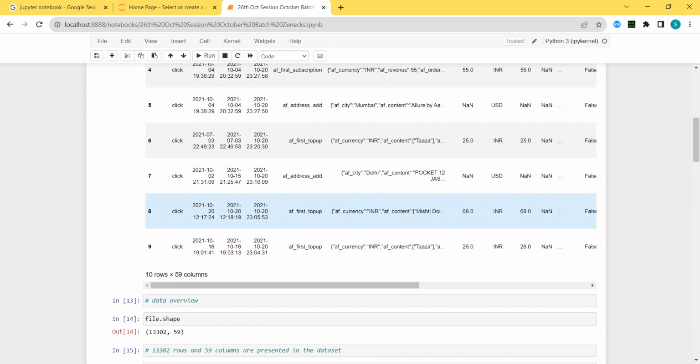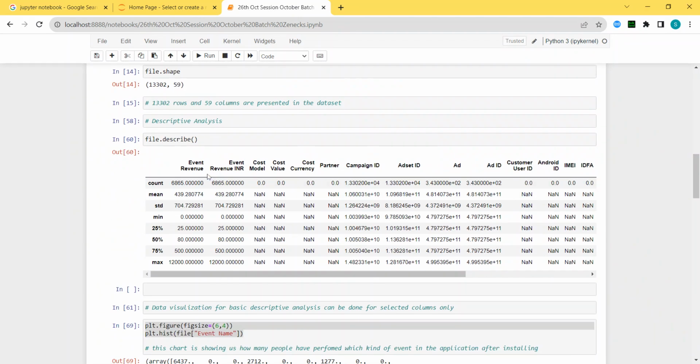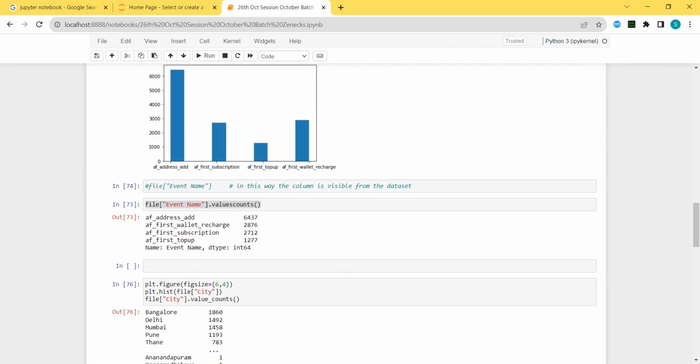We are going to count those values, sir. With the help of this descriptive analysis, are you getting any kind of values separately, Guru Charan? No. The count of all the rows is written, but individual things are not written. For individual things, what have I done? For event name, this particular column, value counts.